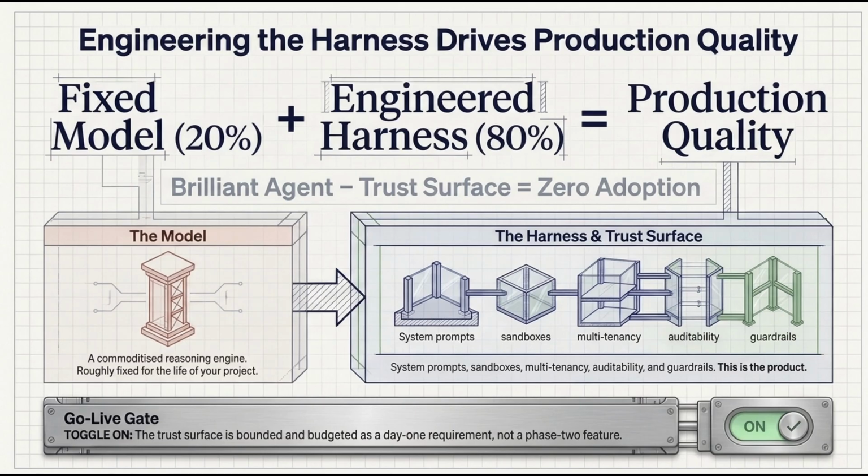The foundation of agent engineering is the core equation. Roughly 80% of production quality comes from the harness, prompts, tools, sandboxes, memory, not the model itself. For enterprise settings, a second equation applies. An agent that lacks auditability and multi-tenancy will not ship in a regulated environment.